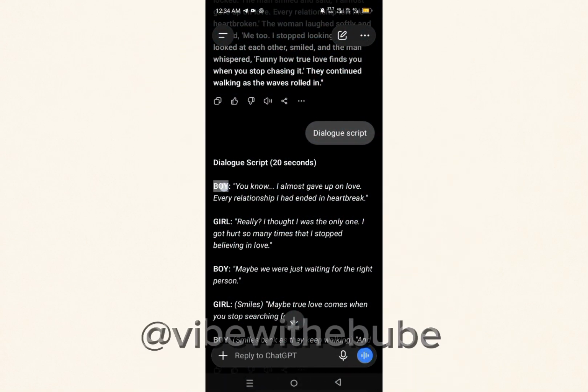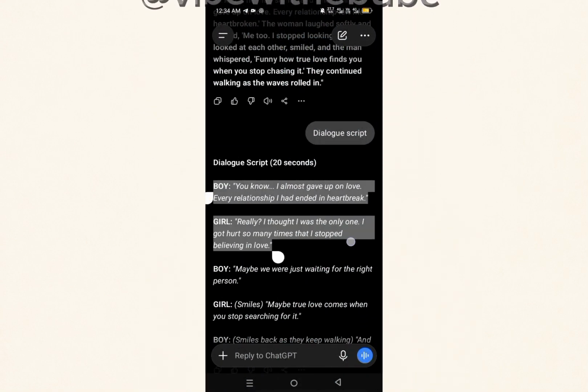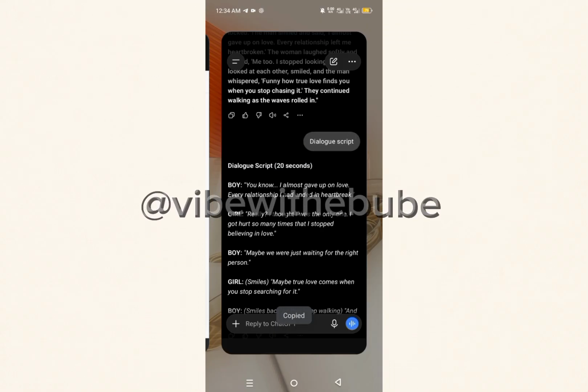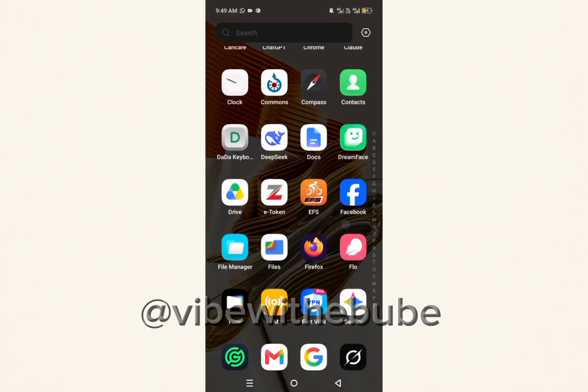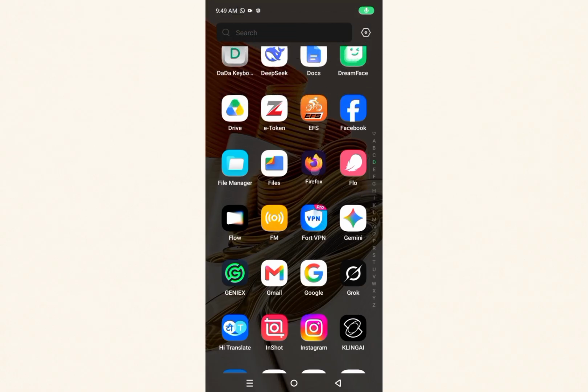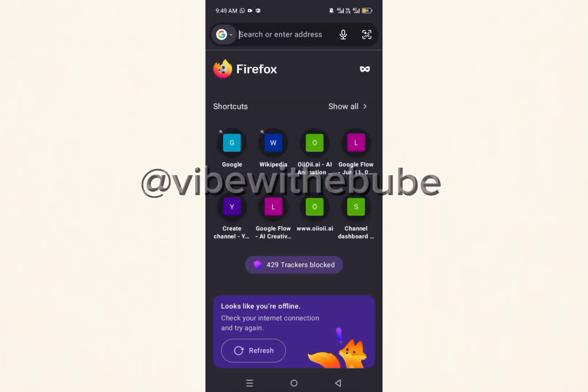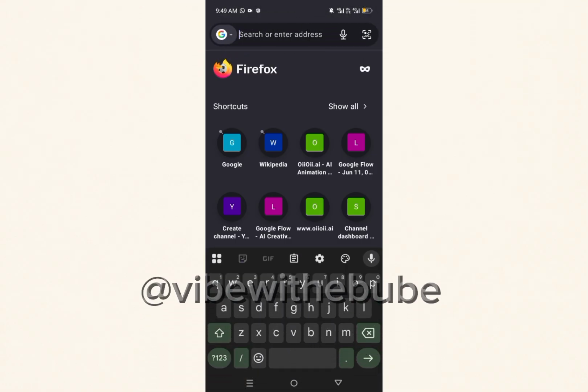Now head over to your ChatGPT or any of your AI script generators. First of all, generate your script. I just generated a short script. Now go ahead and copy it. Now head over to your Google app. You can go with Chrome, you can go with Firefox, any one you feel like.